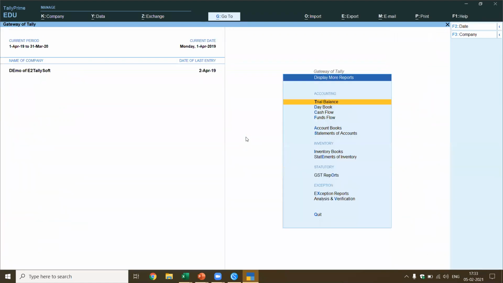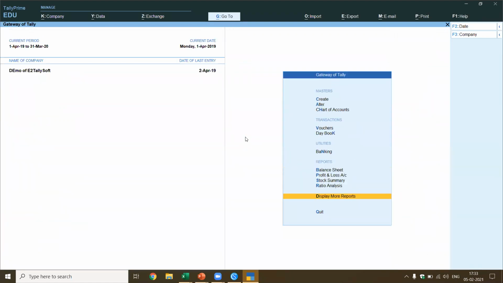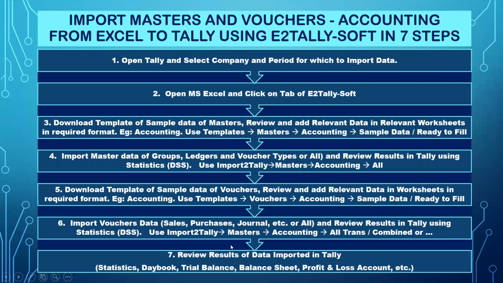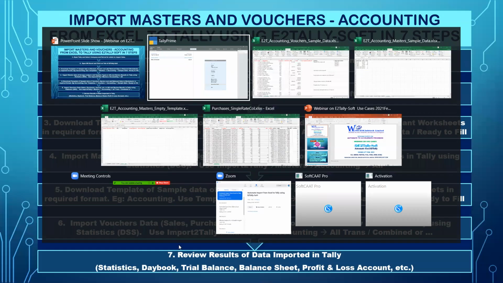Now I want to show you one more important thing. I want to verify whether this data which has been imported is correct and complete. This is the last step I mentioned: review the results of the data imported in Tally by using the statistics, which you already did. I can also export whatever data I got now. How do I export? Let me show you that also.